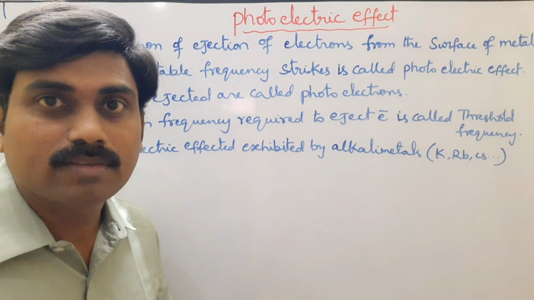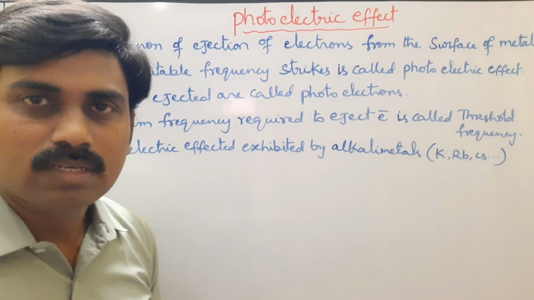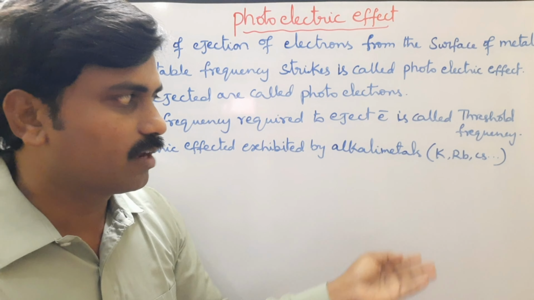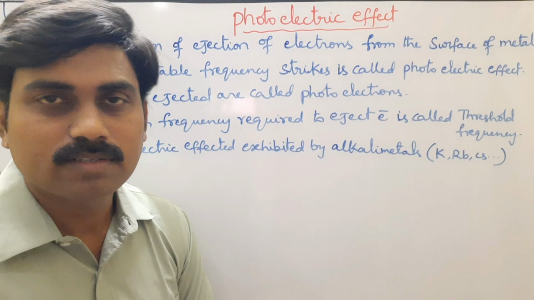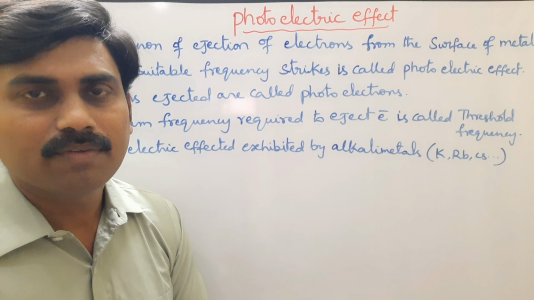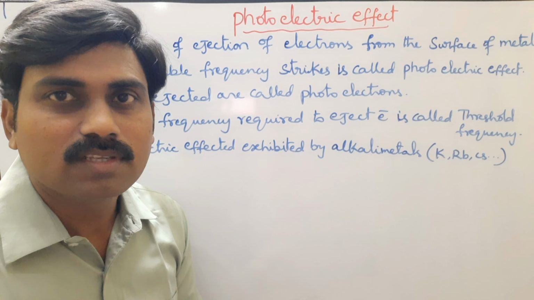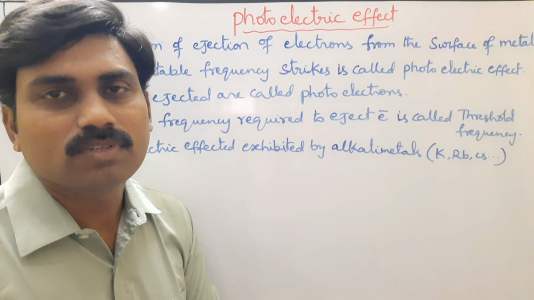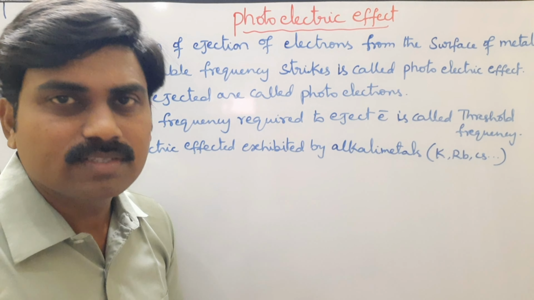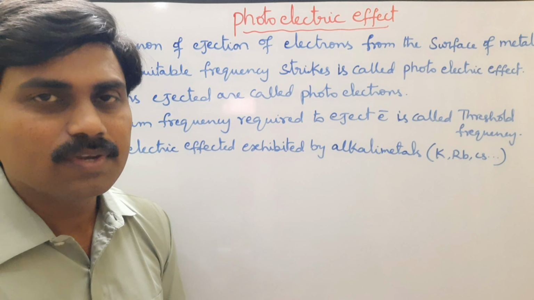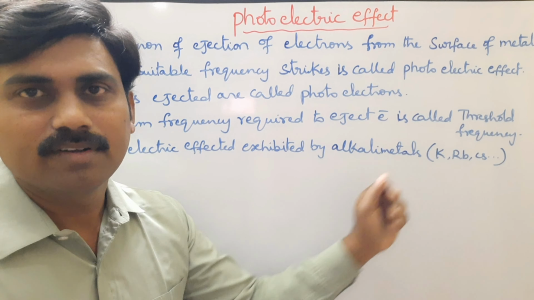These metals are big in size compared with other metals. That's why these metals can lose electrons easily, due to very little force of attraction between the nucleus and valence shell electrons. That's why these metals are preferred.